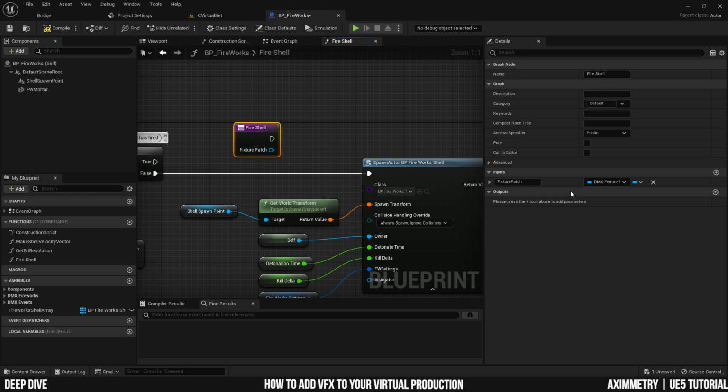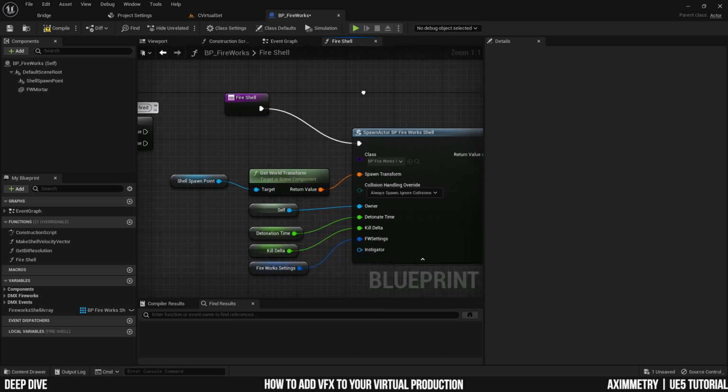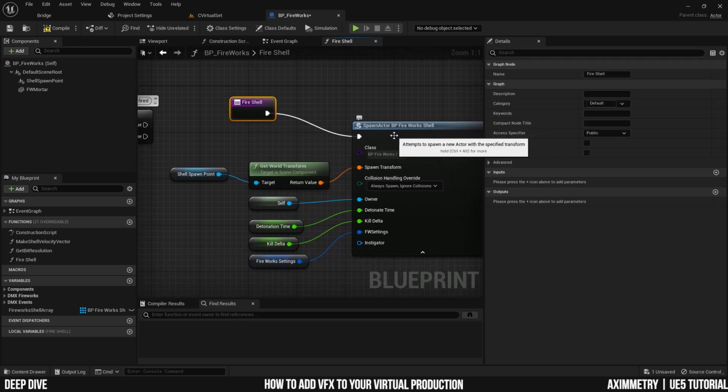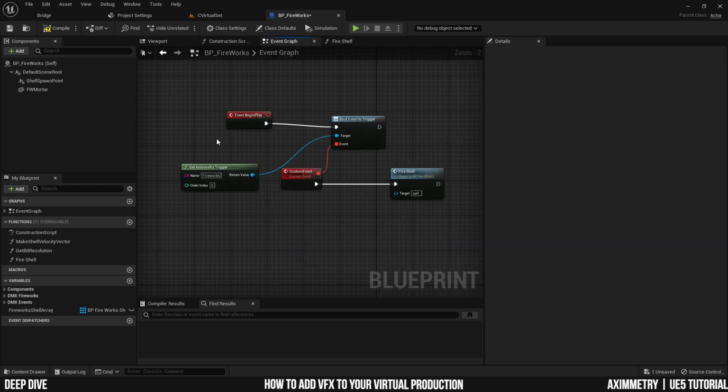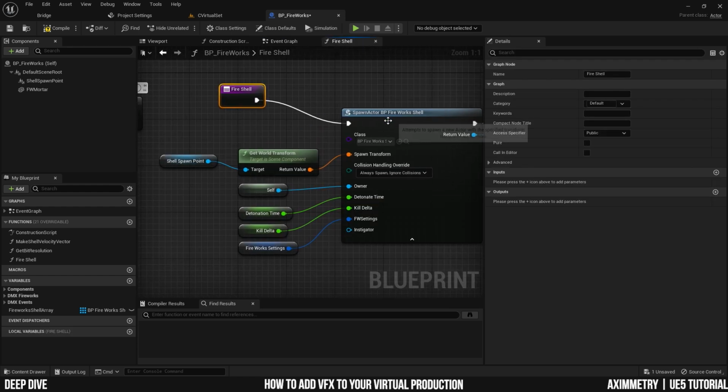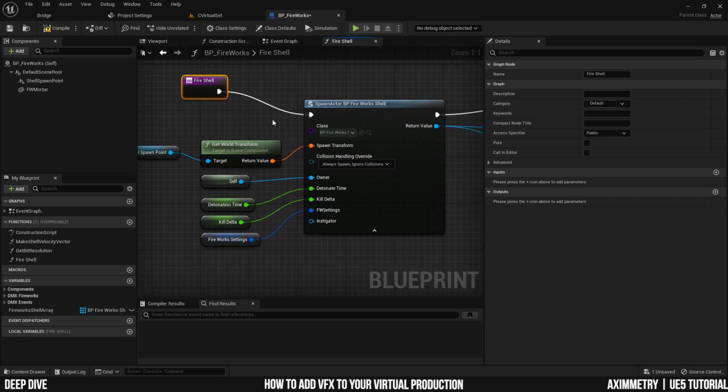And actually, I don't even need this input for the DMX. I'm just going to grab the execution pin, disconnect this, and hook it up to the spawn BP actor. So now, every time we press this fireworks trigger in Aximmetry, it's going to trigger this custom event, this fire shell function. And what it's doing is that it will spawn a BP fireworks shell, and this is located in the systems in the plugins folder.